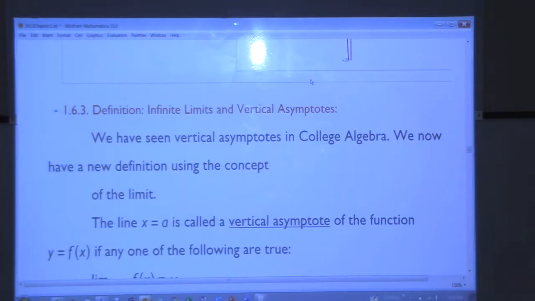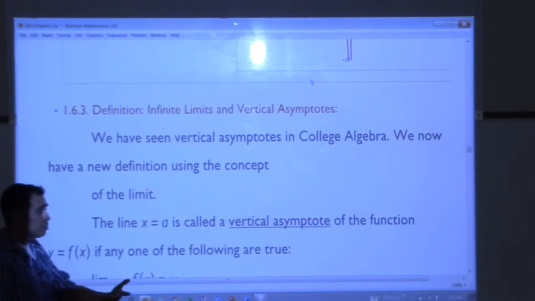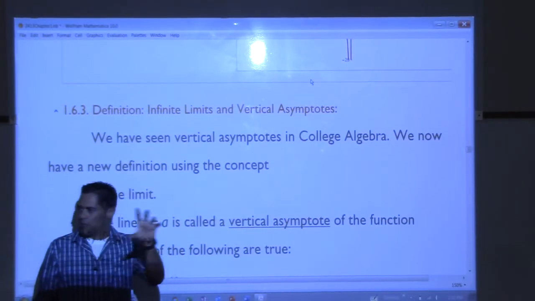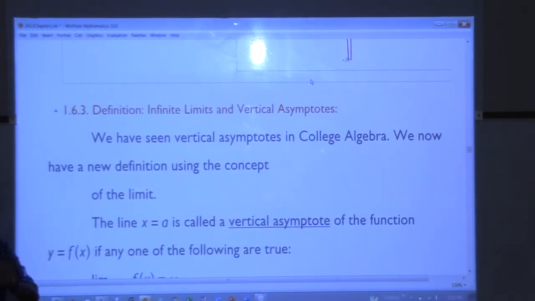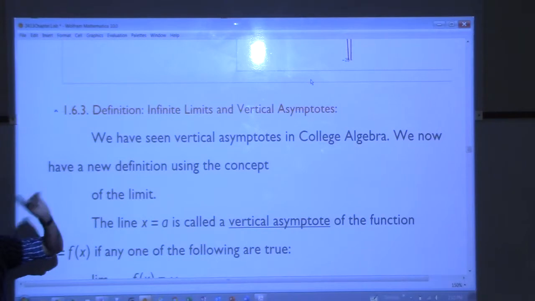So now we're going to revisit a definition we had in college algebra, vertical asymptotes. Remember vertical asymptotes? You dealt with these with rational functions. Anytime you had a rational function, you would have vertical asymptotes whenever your denominator was 0 and your numerator was not 0. But now we're going to make a new definition for it.